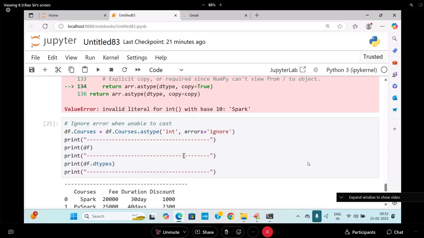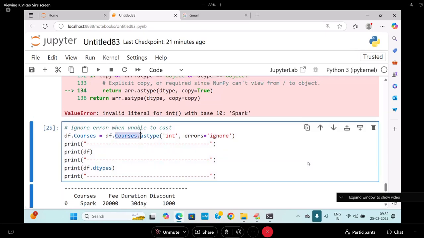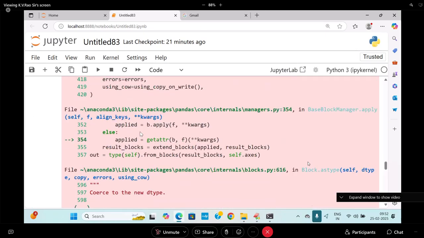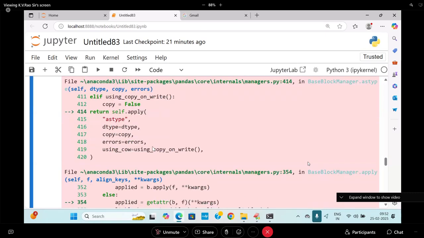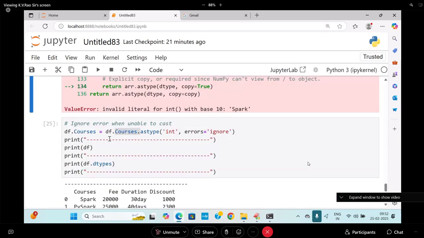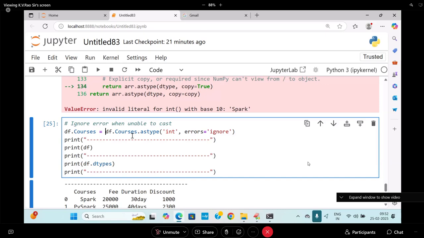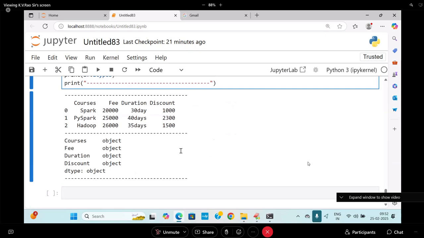If you write the column like df.courses, you need not write within quotes; if you write df of courses, you need to write within quotes. Try to get habituated to both of them. So with astype int, if you are unable to convert these courses into int type, ignore it and simply give the original data as usual.